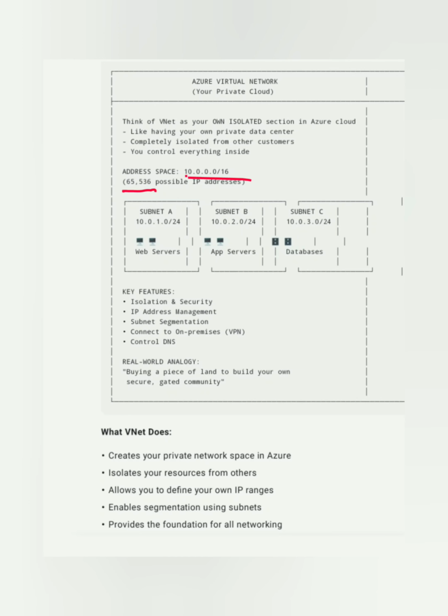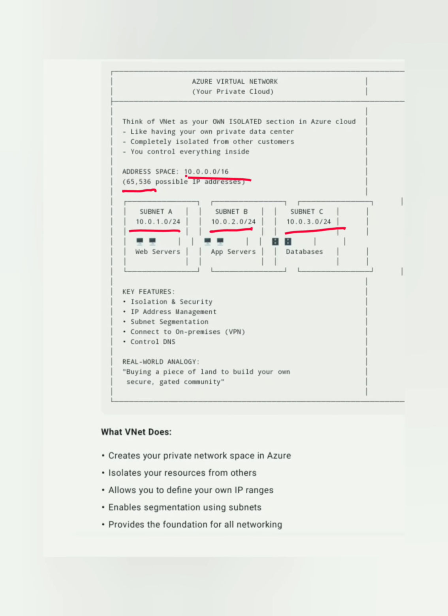Something like that you can create on a VNet. As you can see in the example, subnet A is derived from this big space 10.0.0.0/16, so 10.0.1.0/24 is derived from this. Like that, subnet B is derived, subnet C is derived.